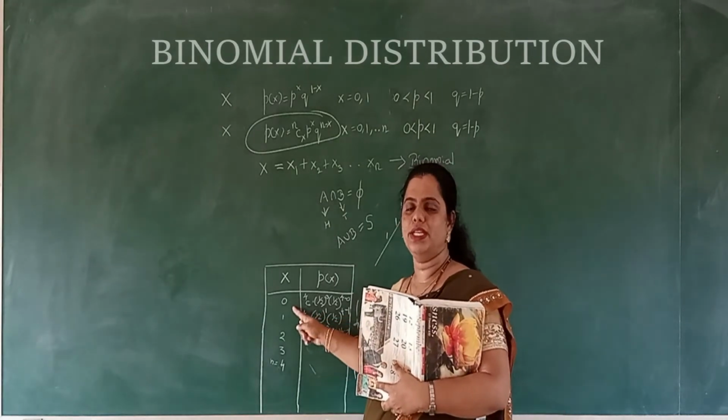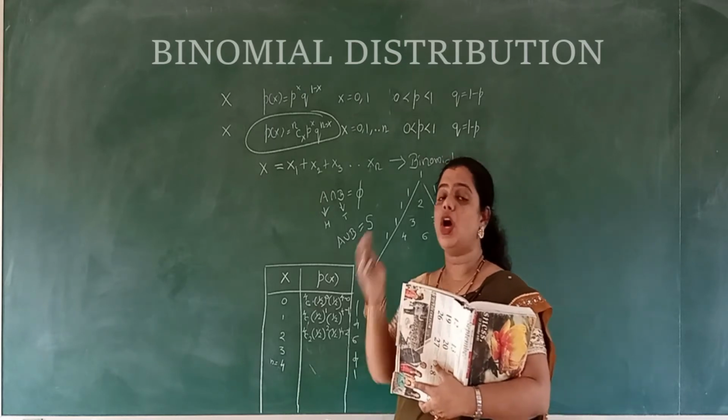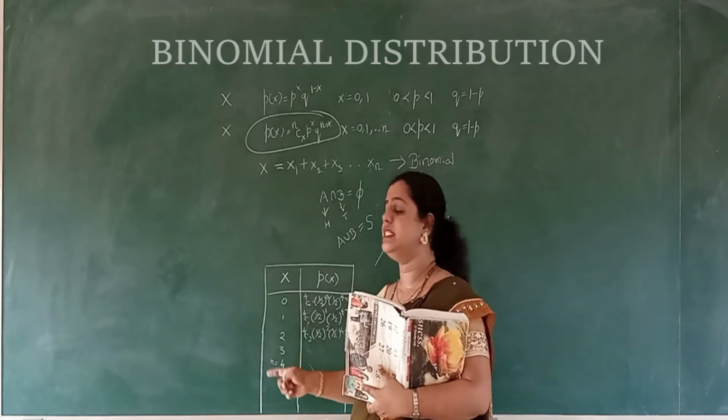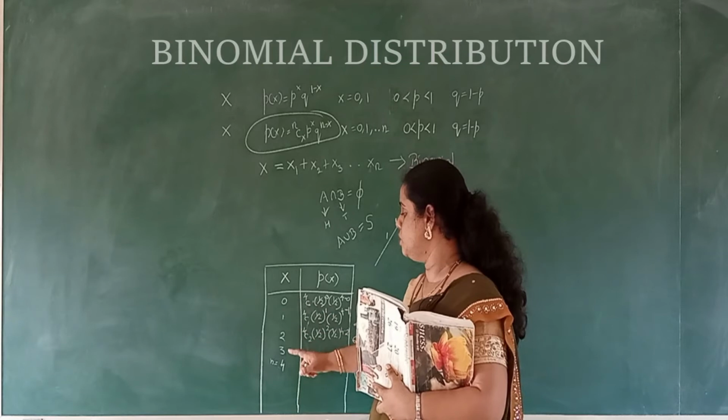So it is about that, not about the number of coins. If it is about the number of coins, you may write 1, 2, 3, 4, 5. It is about the observation, based on what observation you are doing. If it is about the number of heads, then even if 4 coins are there, you will be writing 0, 1, 2, 3, 4.